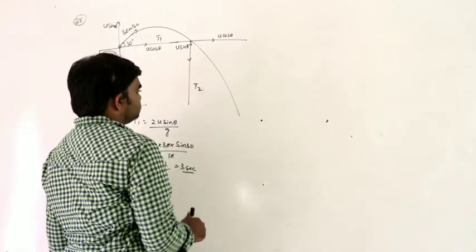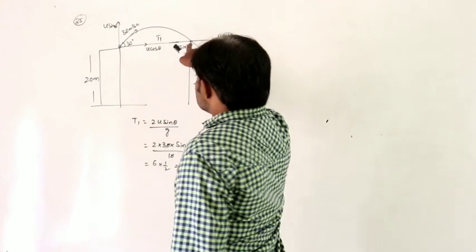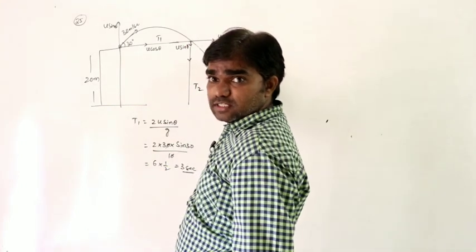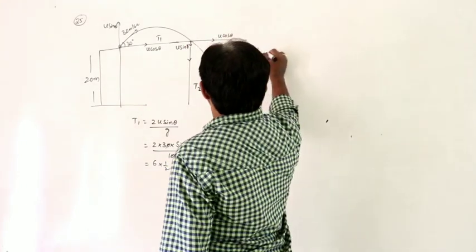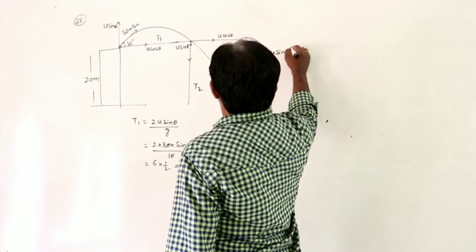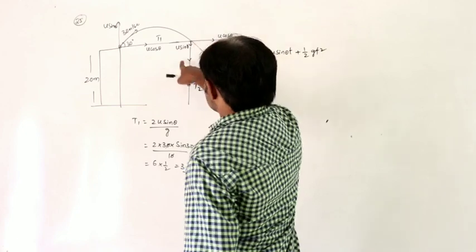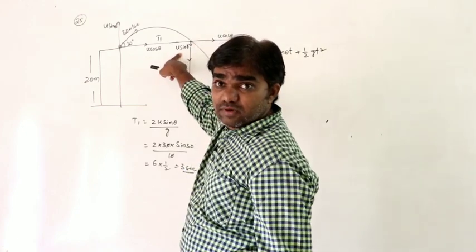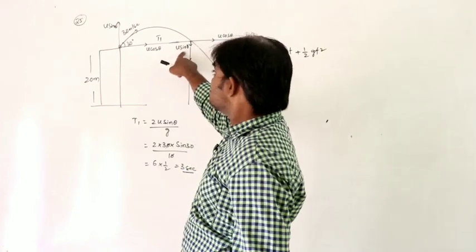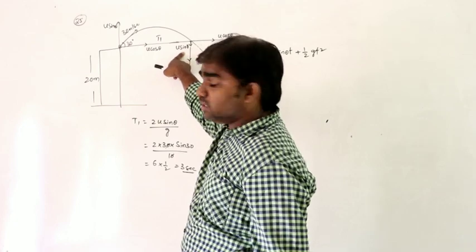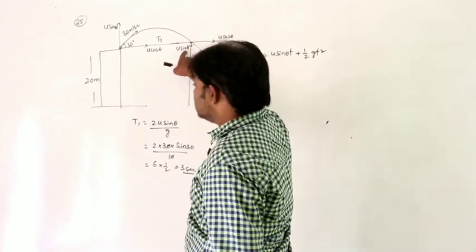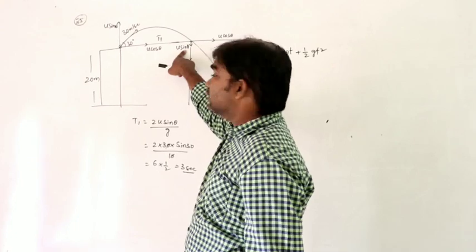Next, T2. Here the body acts as a horizontal projectile. So h is equal to u sin theta into t plus half g t square. Along the vertical direction, what is the velocity at this position? U sin theta. So that's why along the vertical this body does not act as a freely falling body.